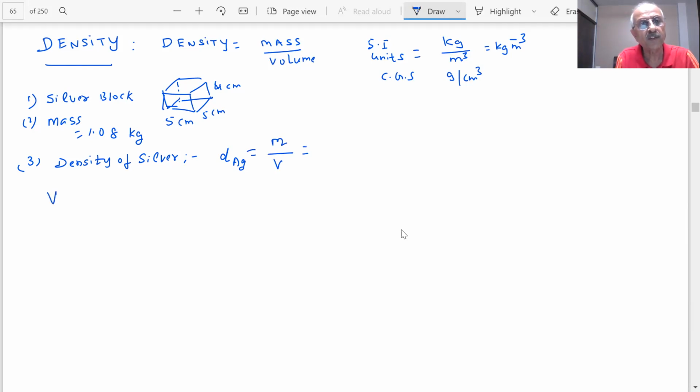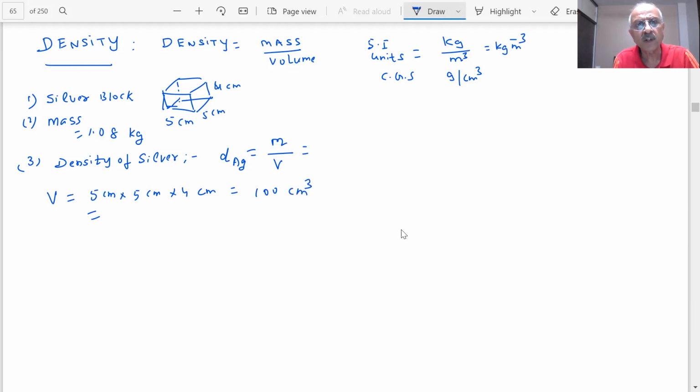What is the volume of this block? 5 centimeter into 5 centimeter into 4 centimeter. How much is it coming? 100 centimeter cube.